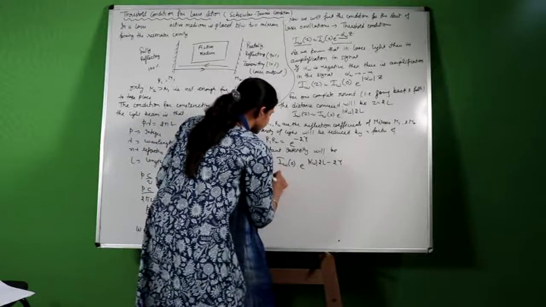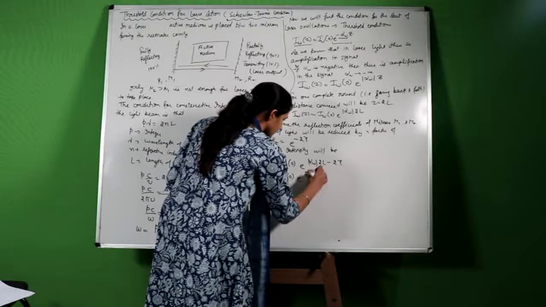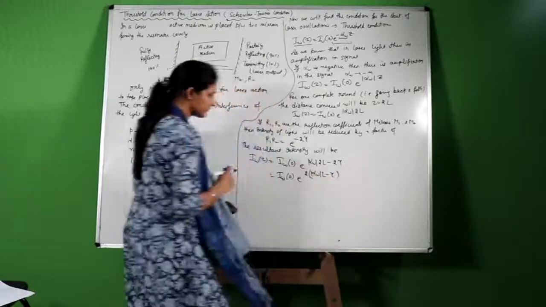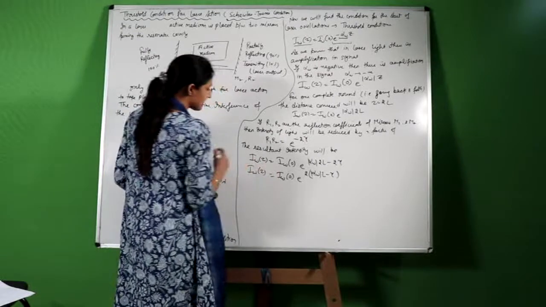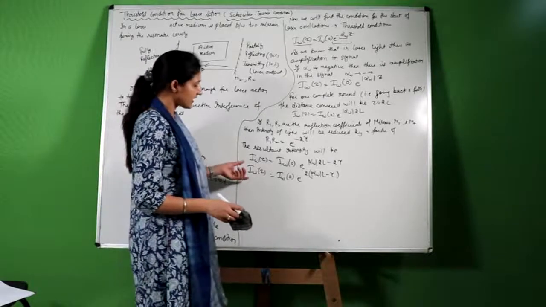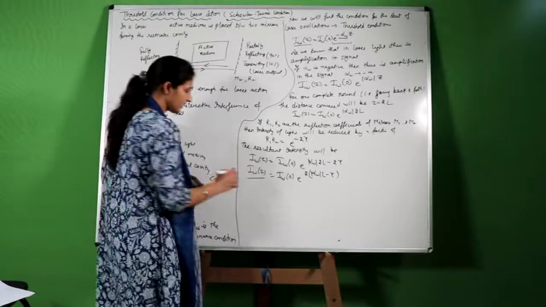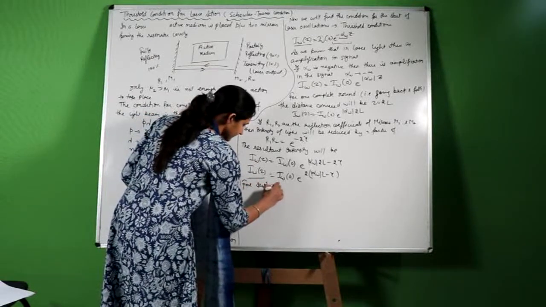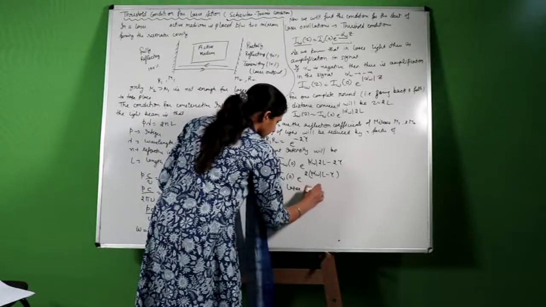Taking 2 common. Now we want the condition for sustained laser oscillations. The condition for this is that this should be greater than or equal to 1.